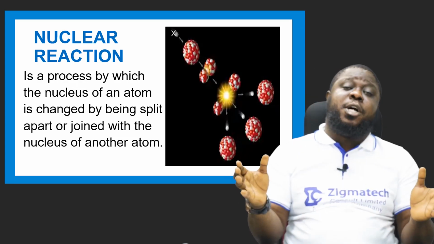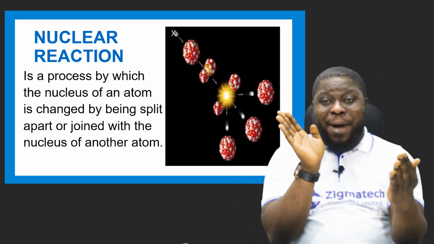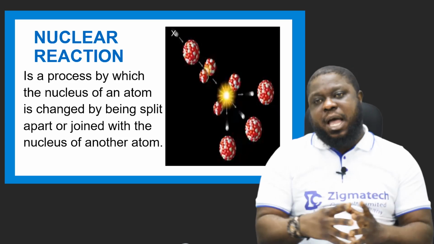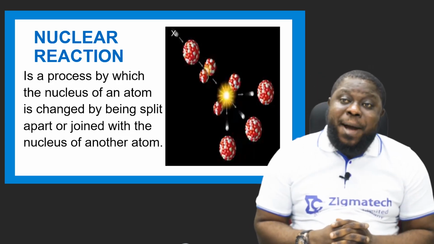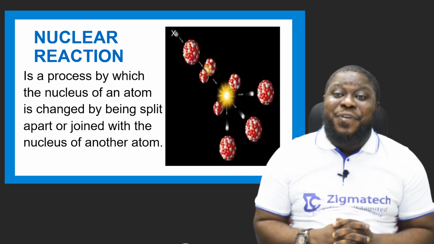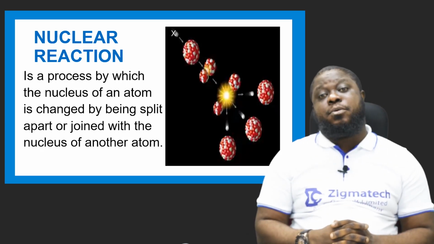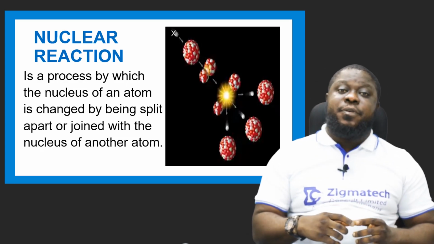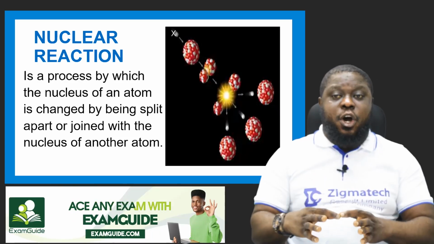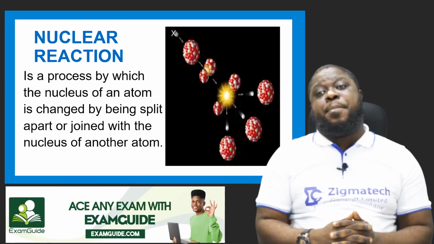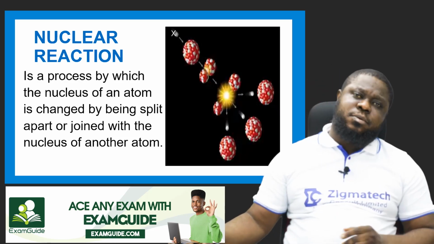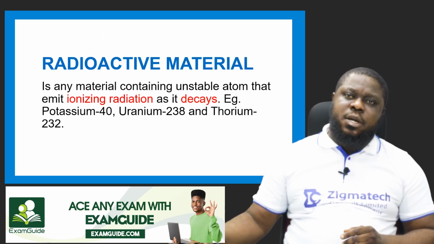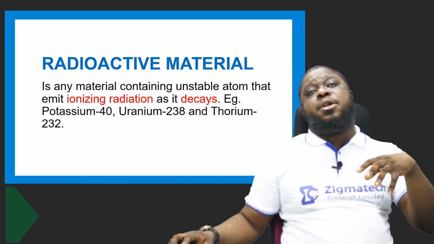The atoms must be together. Then the bombarding will come for them to scatter. In essence, you can see the nuclear reaction is a process by which fusion and fission occur. Simple. Because fission is splitting, and fusion is when they are together. So you can say nuclear reaction is a process by which fission and fusion occur. Simple. So take note.